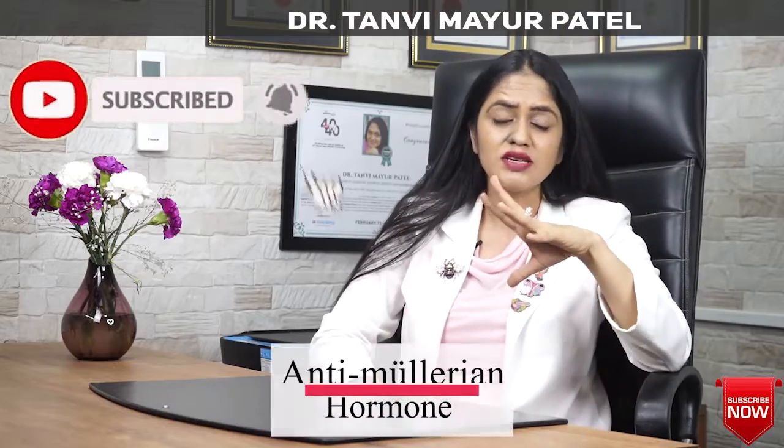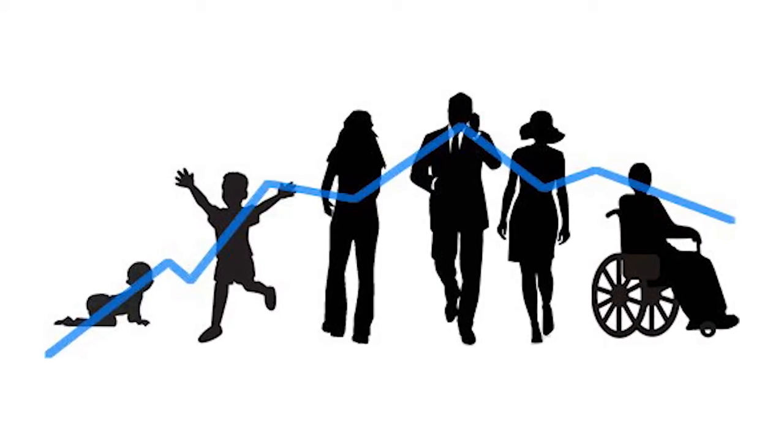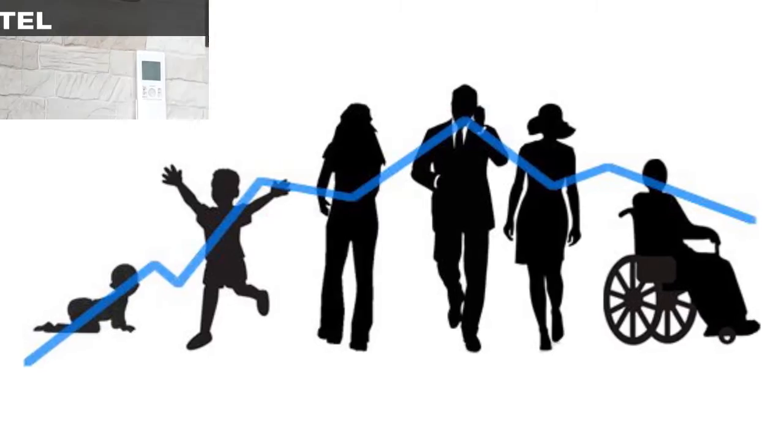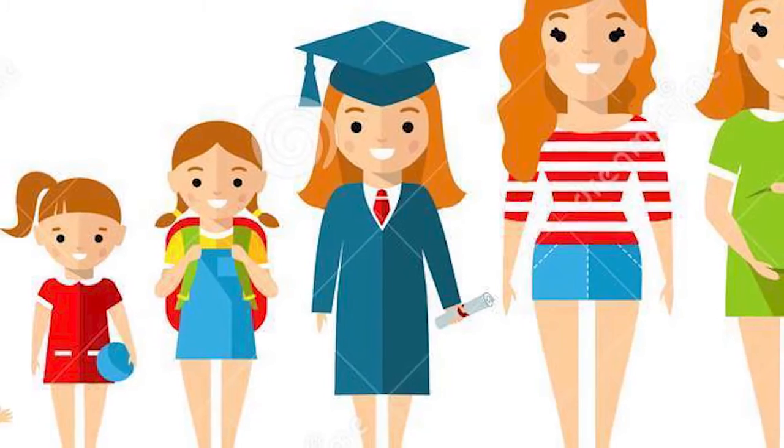Now the next question is, what is the normal level of the AMH test? Now see, the normal level of the AMH hormone depends on your age and on your gender. In this video, we are mainly going to talk about the AMH level in females. In females, the level of the hormone again depends on your age. What happens as you age?